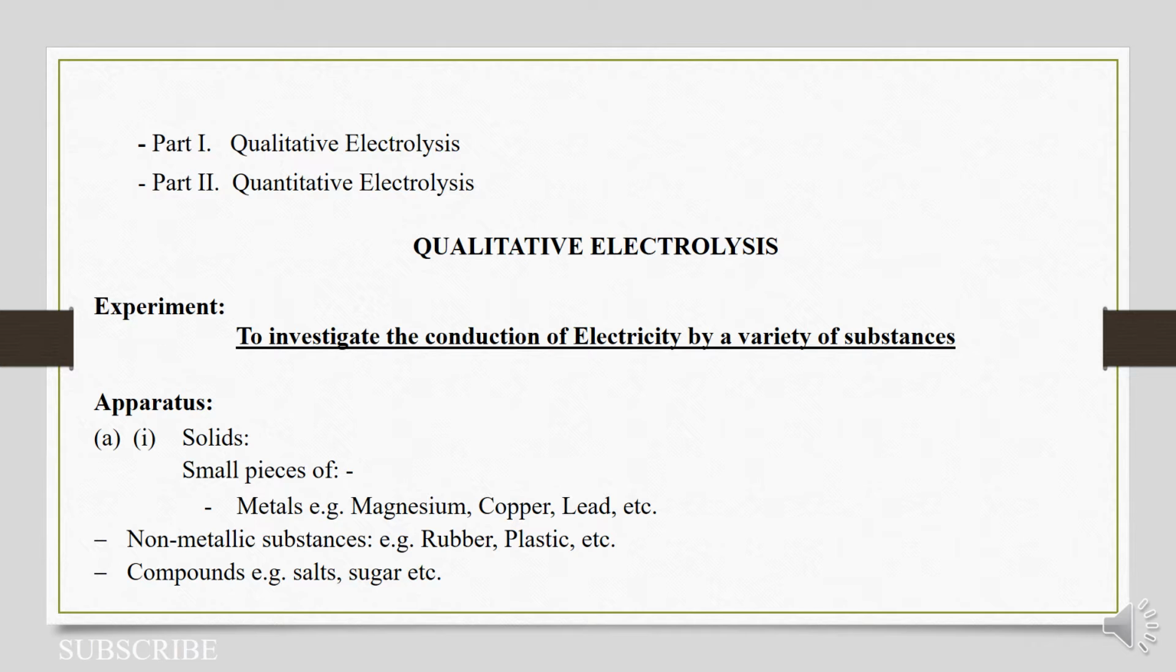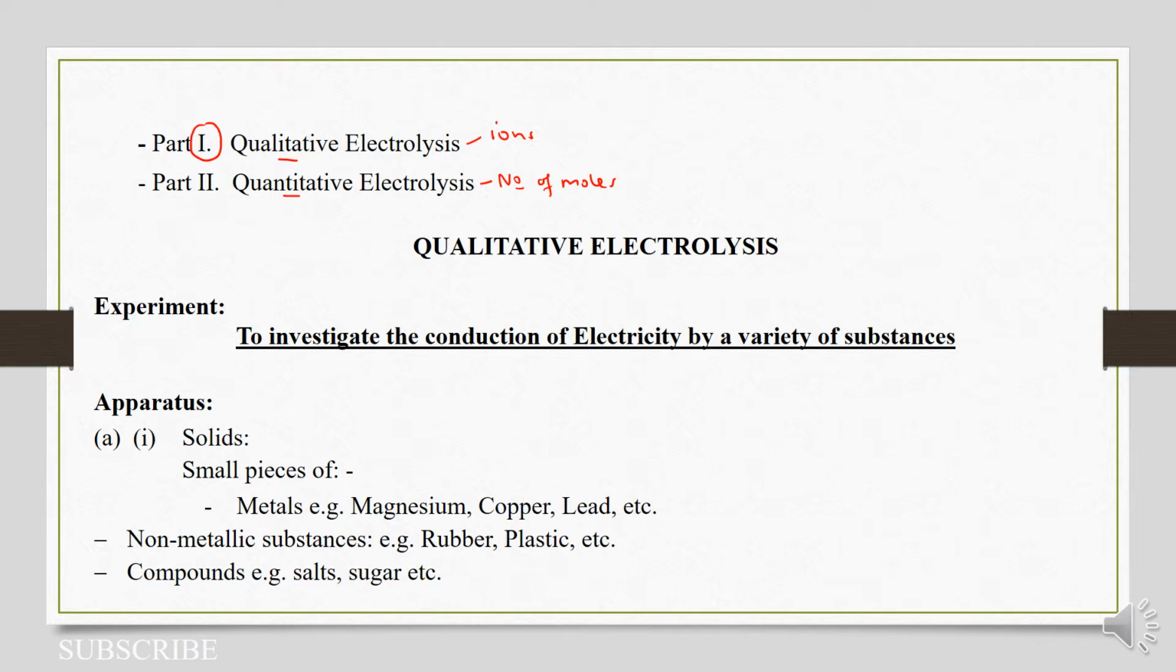Electrolysis is mainly divided into two parts: qualitative and quantitative electrolysis. With qualitative electrolysis, we shall mainly be dealing with ions, the cations and anions. However, for quantitative electrolysis, we shall be dealing with the number of moles of electrons and then trying to find the amount of electricity that is passing through a given circuit. However, in this video, we are going to mainly focus on part 1, which is qualitative electrolysis.